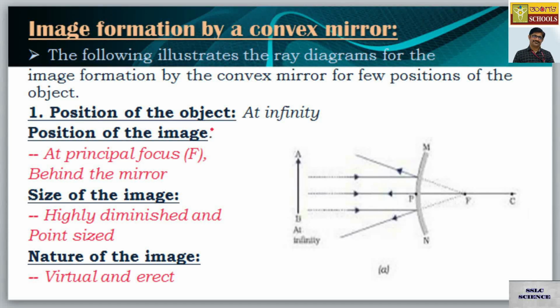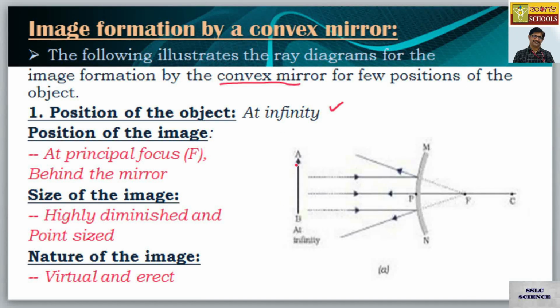The following illustrates the ray diagrams for the image formation by the convex mirror for a few positions of the object. So the first position will be object at infinity. We are considering the first point, that is position of the object at infinity.